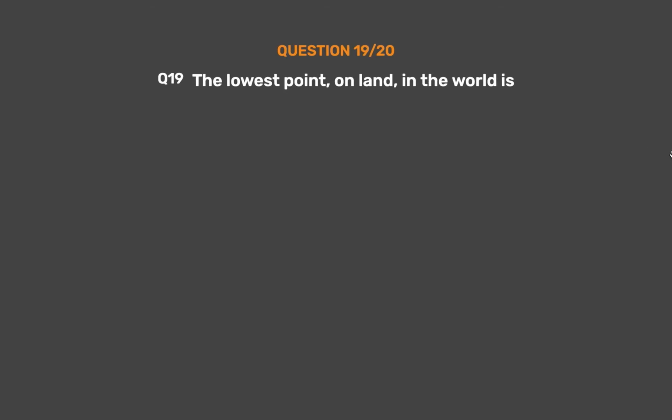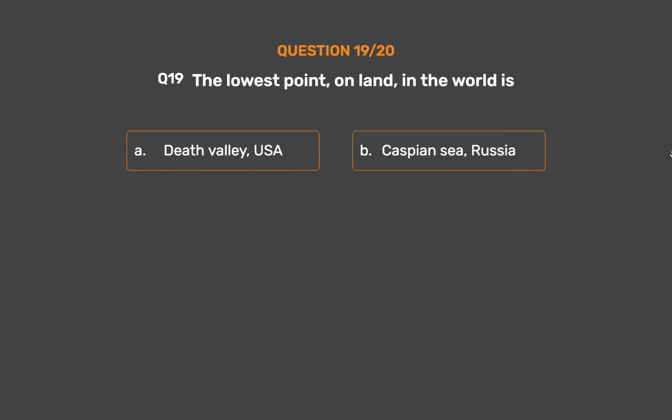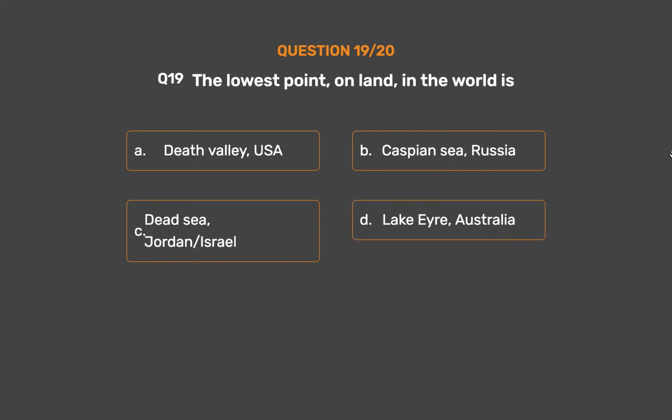Question number 19. The lowest point on land in the world is: Option A. Death Valley, USA. Option B. Caspian Sea, Russia. Option C. Dead Sea, Jordan/Israel. Option D. Lake Eyre, Australia.